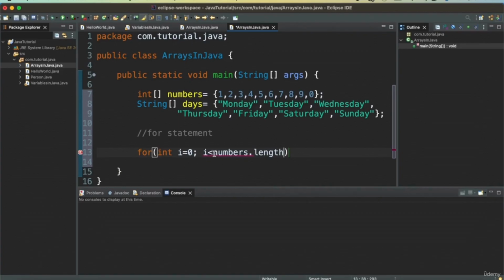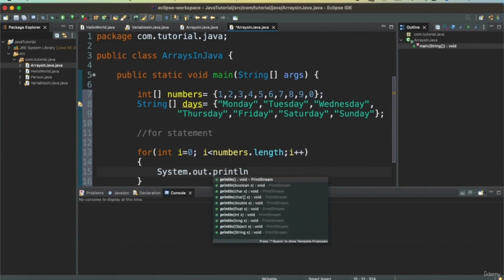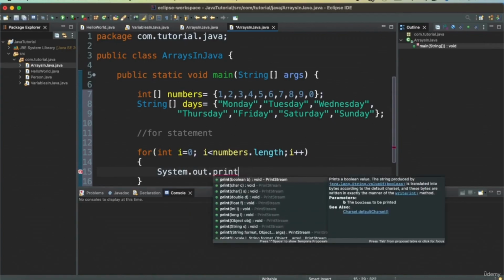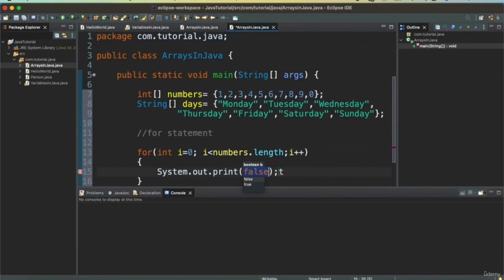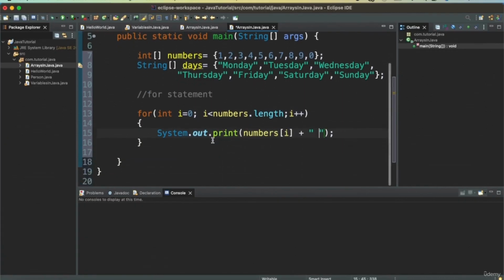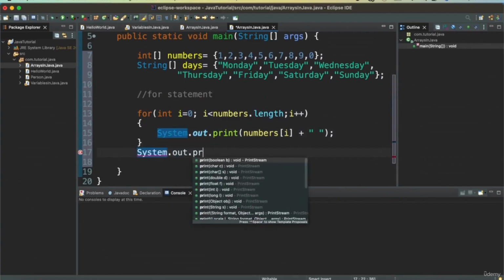Till the end I want to print this array, and then i plus plus is the increment operator, and then I can go and do println. Actually I'll just do print because I want to print everything in one statement. So print numbers of i, so it will print the ith position, and then I will give some space so it will all come on a single line, and I can have a println statement after this.